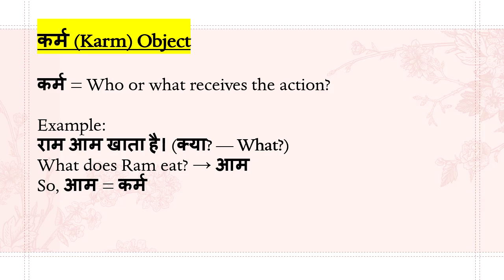So how do you find karm in a sentence? If you ask what to the sentence, you will get the karm. For example, Ram aam khata hai. Ram kya khata hai? What does Ram eat? Aam. So aam is the karm here, or aam is the object in the sentence. Do not worry, just understand the terminology karta, karm, and one more we will discuss, kriya. That is nothing but subject, object, and verb, like in English.